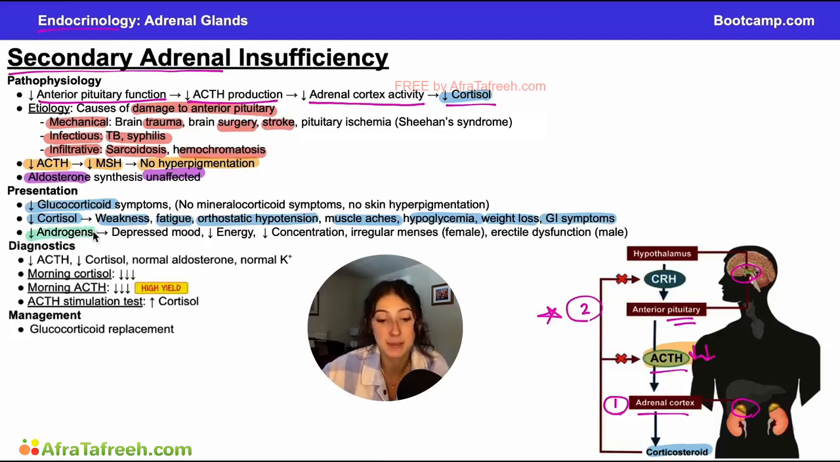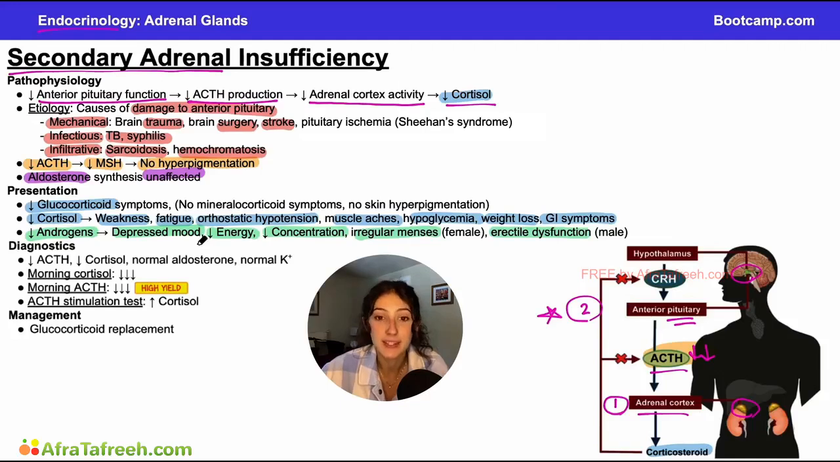Additionally, we will have symptoms of decreased androgens. So because androgens are important for maintaining mood, concentration, focus, energy, and are important for the reproductive systems in both males and females, without these androgens, you are going to have depressed mood, decreased energy, decreased concentration, and then in females, lower androgen levels can lead to irregular menses, as well as erectile dysfunction in males.